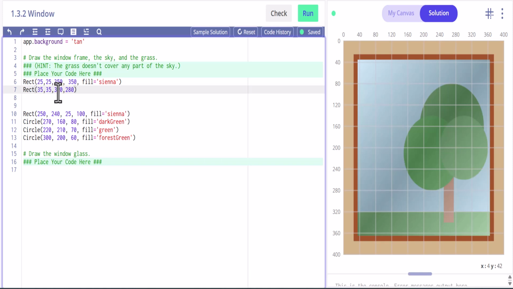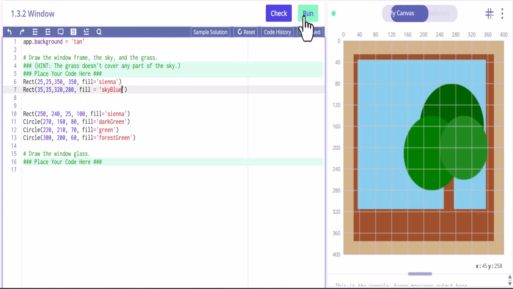So again, this is width and height, and you'll see when we draw these. Let's go ahead and finish this real quick. We'll do fill, and it's going to be sky blue. Okay, let's go ahead and run that.